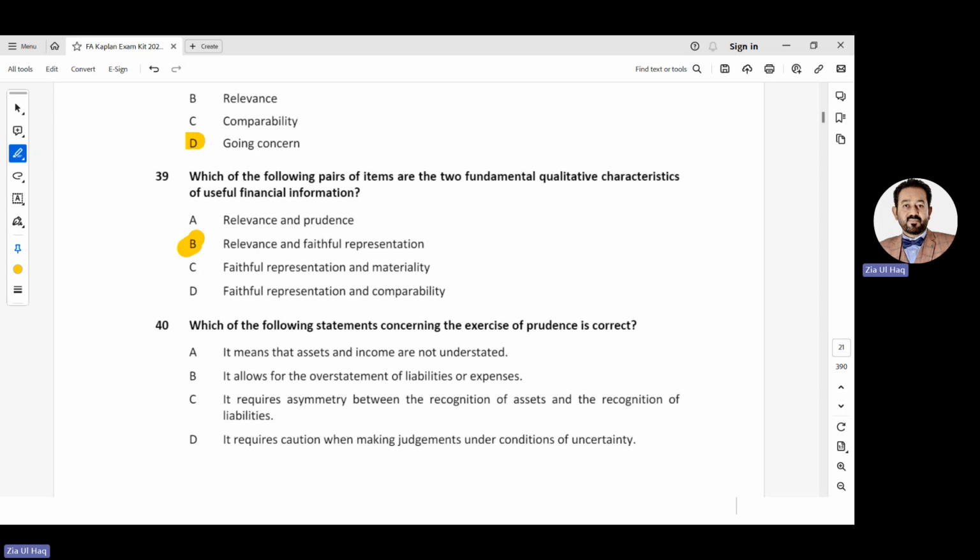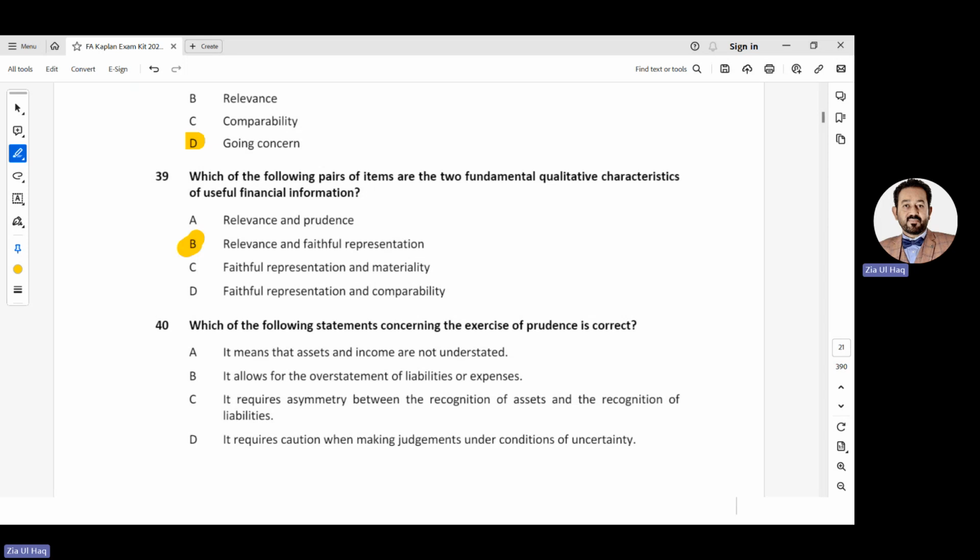Number 40. Which of the following statements concerning the exercise of prudence is correct? It means that assets and income are not understated. No, they should not be overstated. It allows for the overstatement of liabilities or expenses. No, it doesn't allow. It says expenses and liabilities should not be understated. It requires asymmetry between the recognition of assets and liabilities.